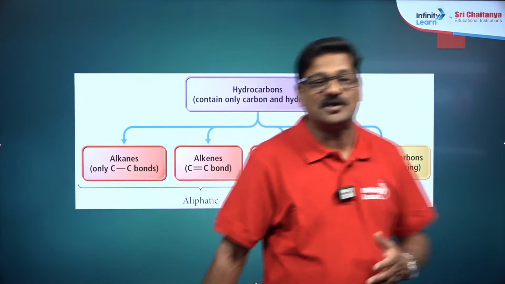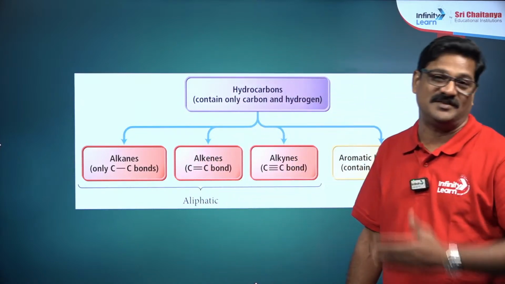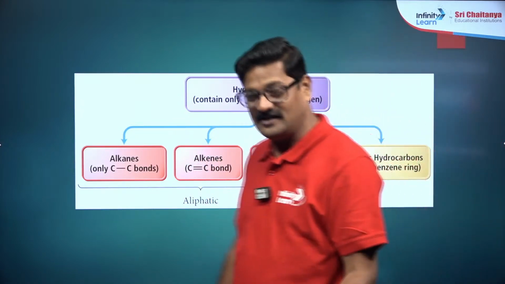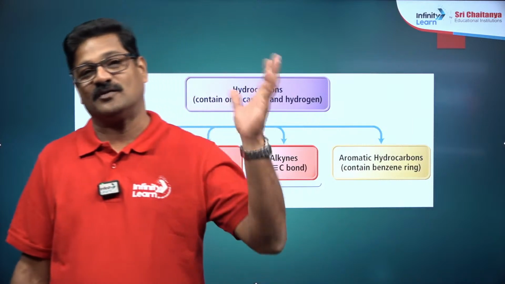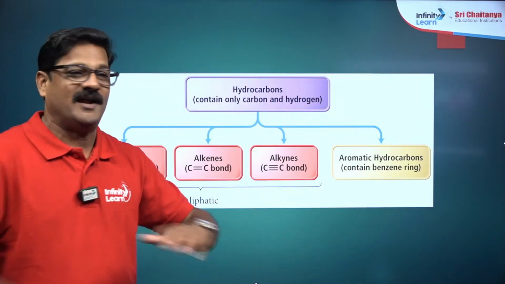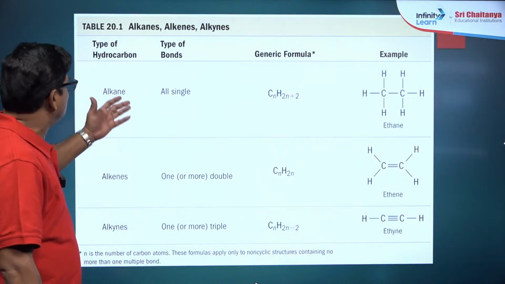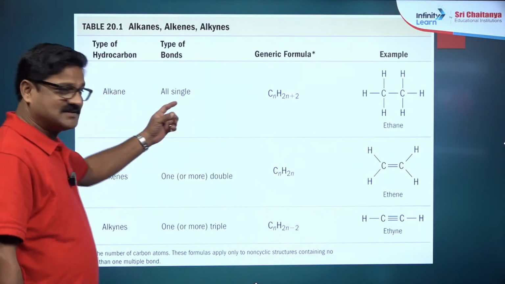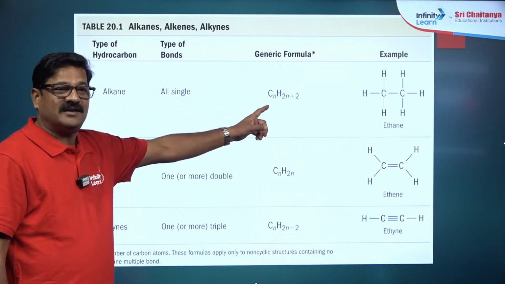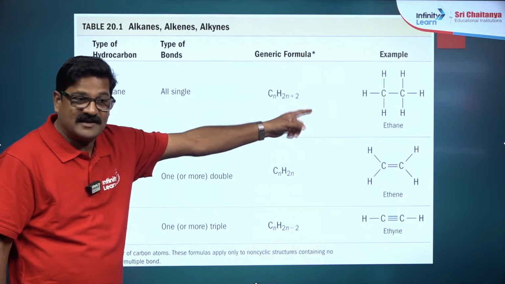In arenes you are going to see aromaticity, benzene and benzene-related preparation, properties, electrophilic aromatic substitution and everything. Alkanes, as I said, contain only single bonds in the structure.